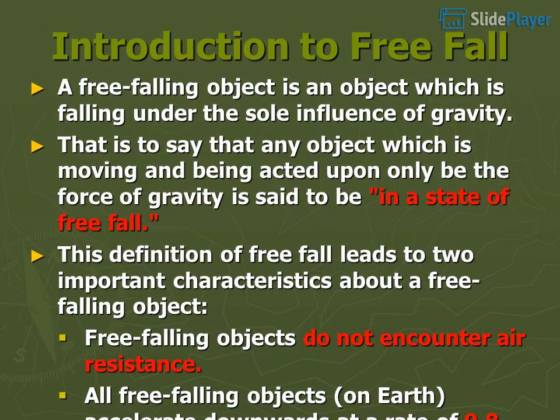Introduction to free fall. A free-falling object is an object which is falling under the sole influence of gravity. That is to say that any object which is moving and being acted upon only by the force of gravity is said to be in a state of free fall. This definition of free fall leads to 2 important characteristics about a free-falling object. Free-falling objects do not encounter air resistance. All free-falling objects, on Earth, accelerate downwards at a rate of 9.8 meters per second squared, or 32 feet per second squared.